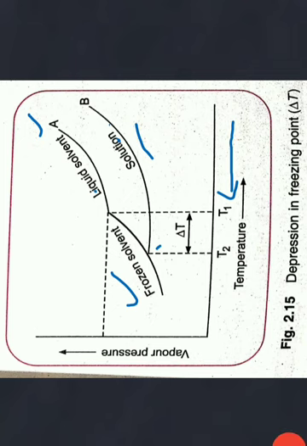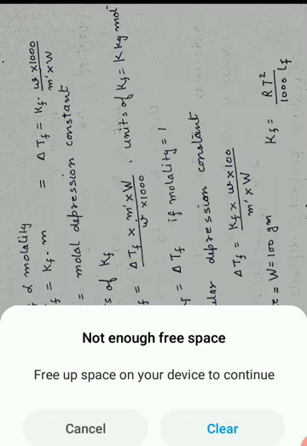So with the graph studied earlier, we can easily understand why a solution freezes at lower temperature than that of a pure liquid. Now since delta Tf is also directly proportional to molality, it depends upon amount of solute. The same way, a proportionality sign is used, so delta Tf becomes equal to Kf into molality.